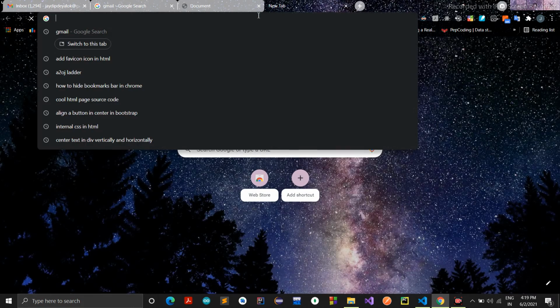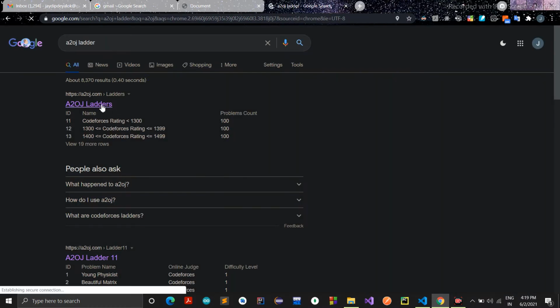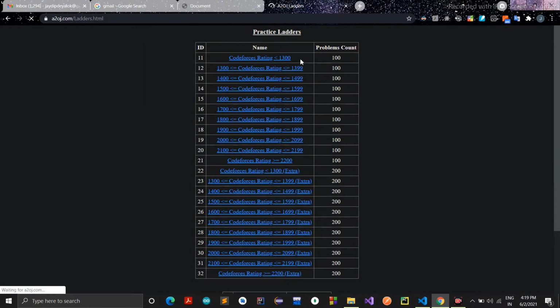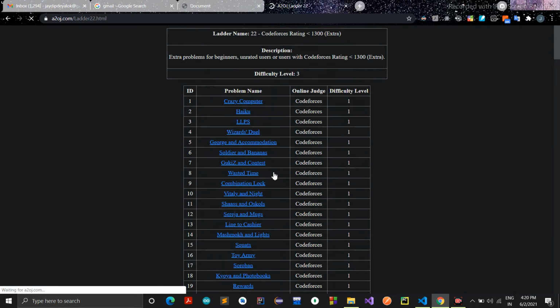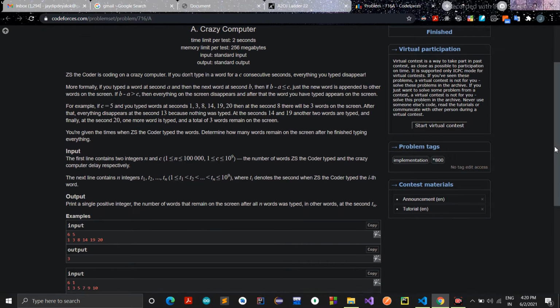So let me walk you through the A2OJ ladder. It will first go to the A2OJ ladder, and on the basis of the rating which you have entered, it will search. Suppose you have entered 1200, so it will either go here or go here. I have set an equal probability of going upwards or downwards, and it can fetch any problem from here. It will redirect to the Codeforces platform, and from there it will fetch the problems as well as the input and the output.